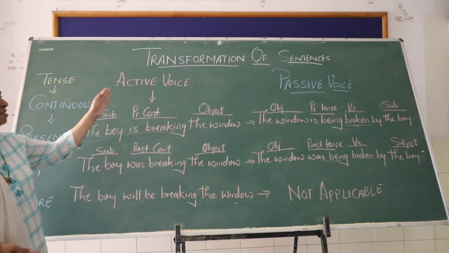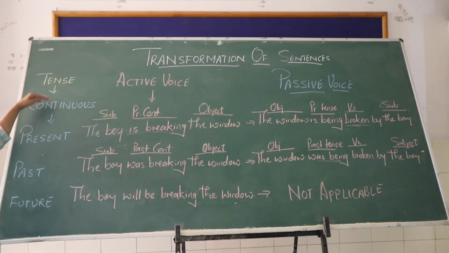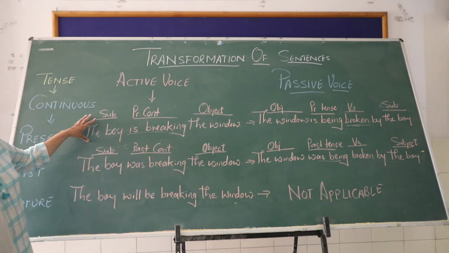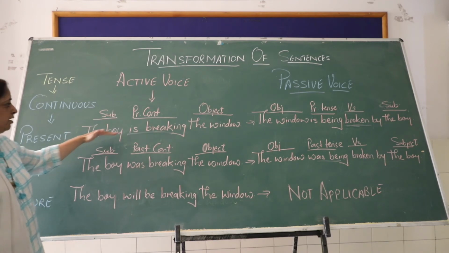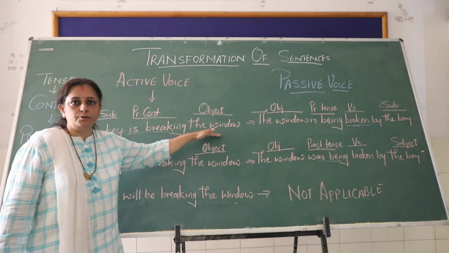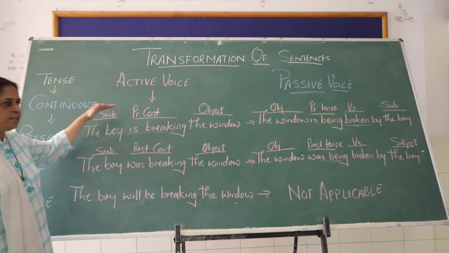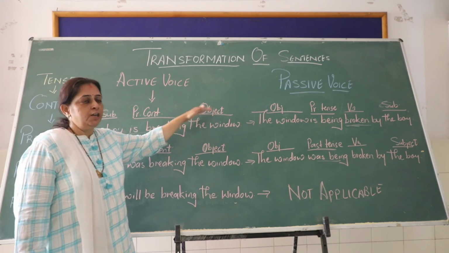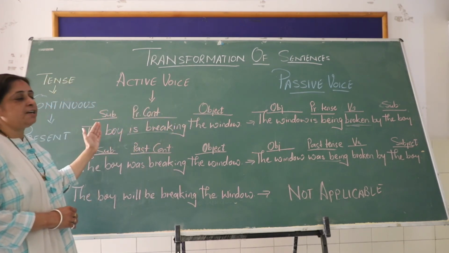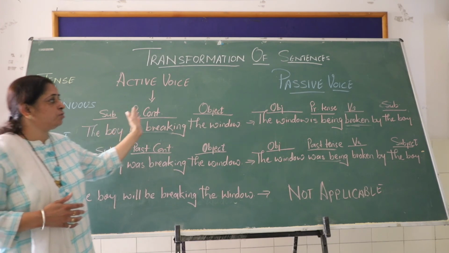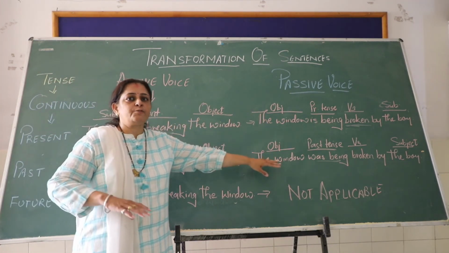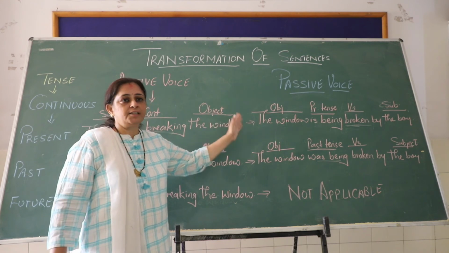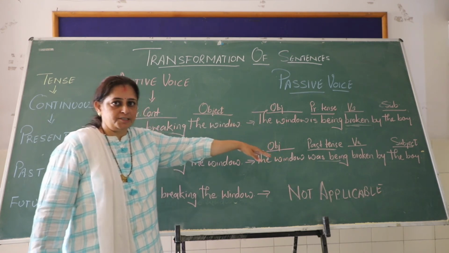Now how an active voice is converted into passive voice when the sentences are in the continuous form of tense. We will go with the simple present continuous form. We have taken the same sentence, so there won't be any confusion. The boy is breaking the window. That means here the boy is the subject, is breaking is in the present continuous tense, and the window is the object. Now when you are converting a present continuous sentence from the active voice into the passive voice, again the basic formula will remain the same: the subject is taking the object place and the object will be taking the subject place. Right?